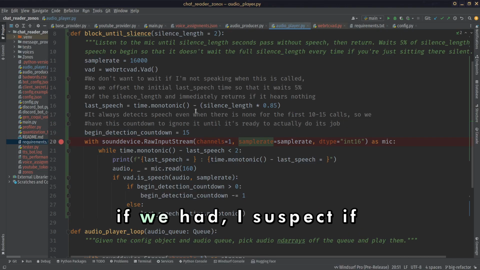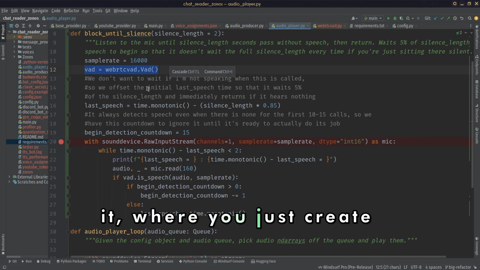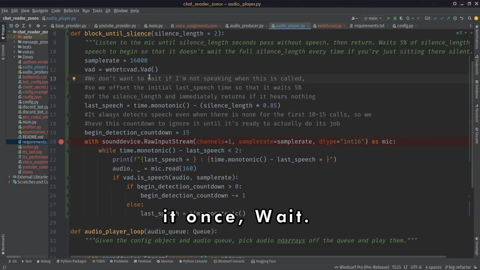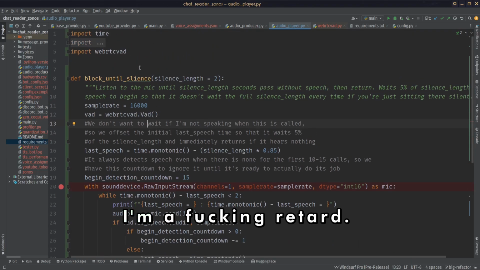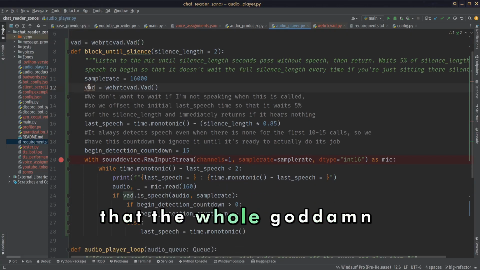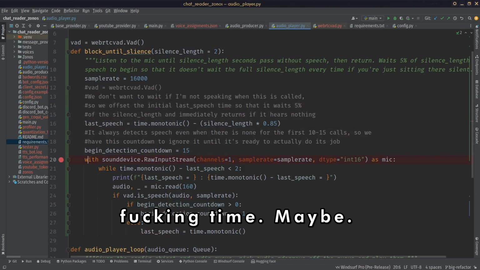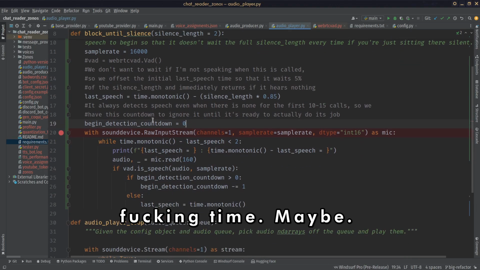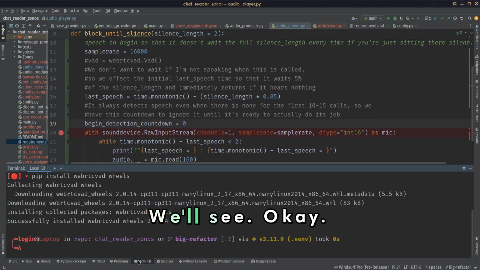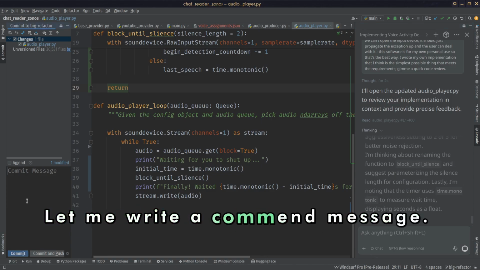Now, I suspect if we had used this the way you're supposed to use it, where you just create it once. Wait. I could have just done that the whole time. Maybe. We'll see. Oh my god, it's crying and crying. What is your problem, man? Let me write a commit message.